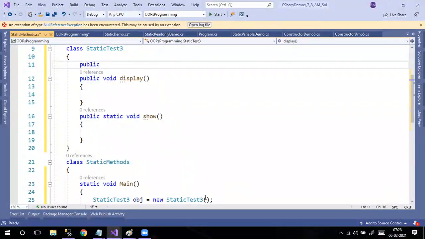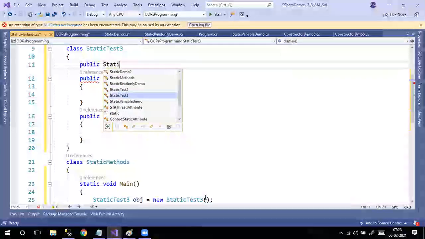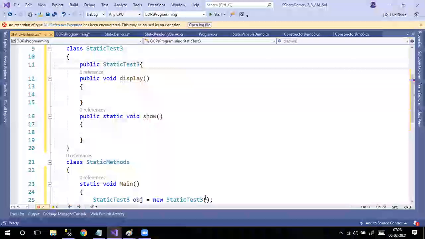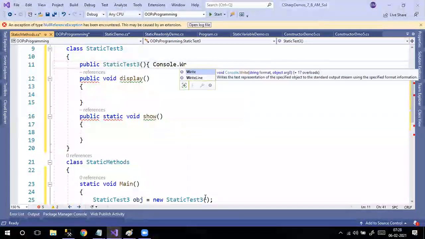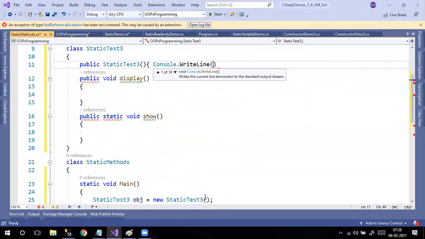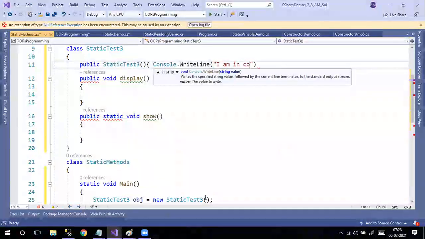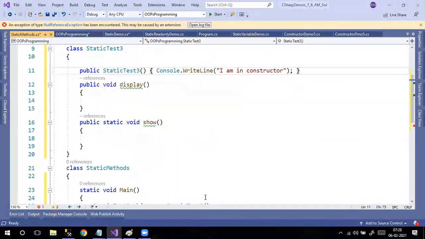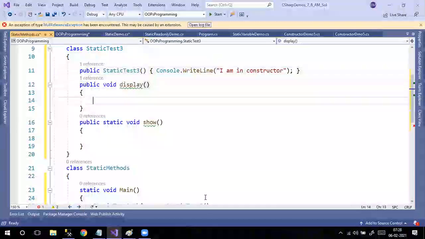Public static test3, here Console.WriteLine, "I am in constructor." And I'm creating one static constructor also.